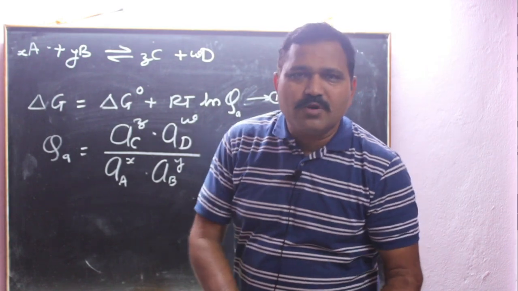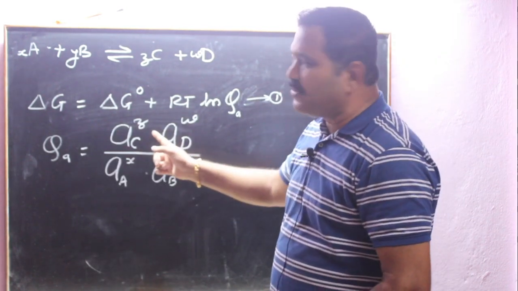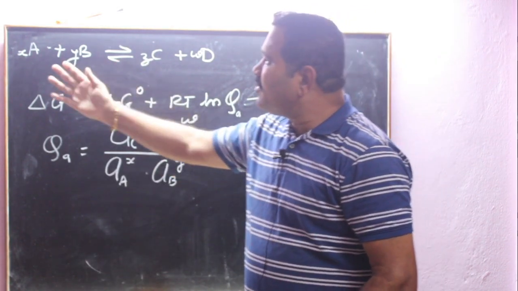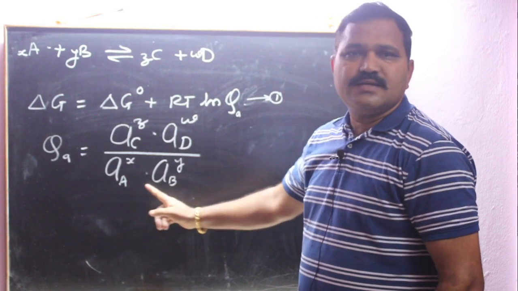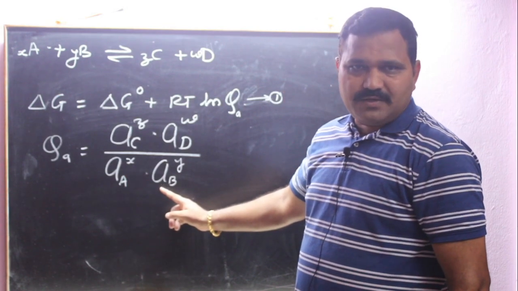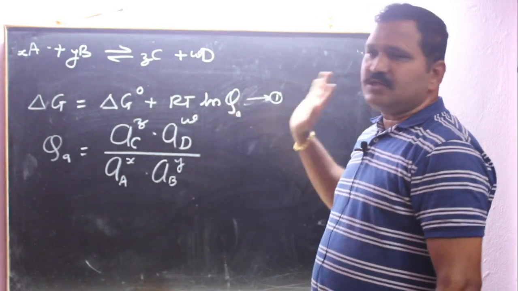If more products are there, take their product. If more reactants are there, take the product of activity. This is the reaction quotient.